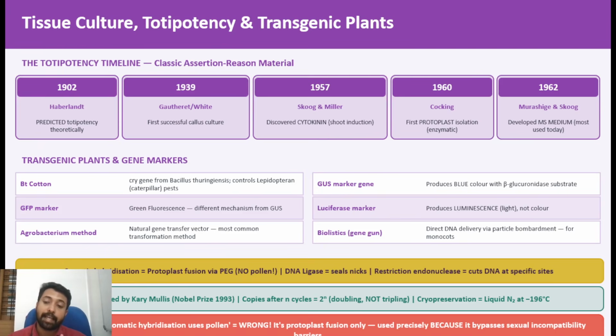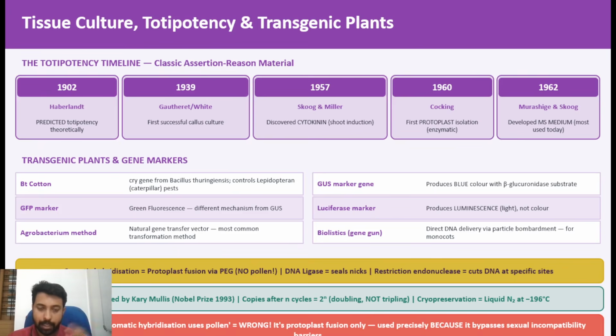PCR is polymerase chain reaction, and we already discussed PCR under molecular markers. PCR is a method done in a machine called a thermocycler, where temperature can be increased and decreased very fast. This is used for increasing the copy number of the DNA you have. That is very important, and it was developed by a scientist called Kary Mullis. Keep that point in your mind.